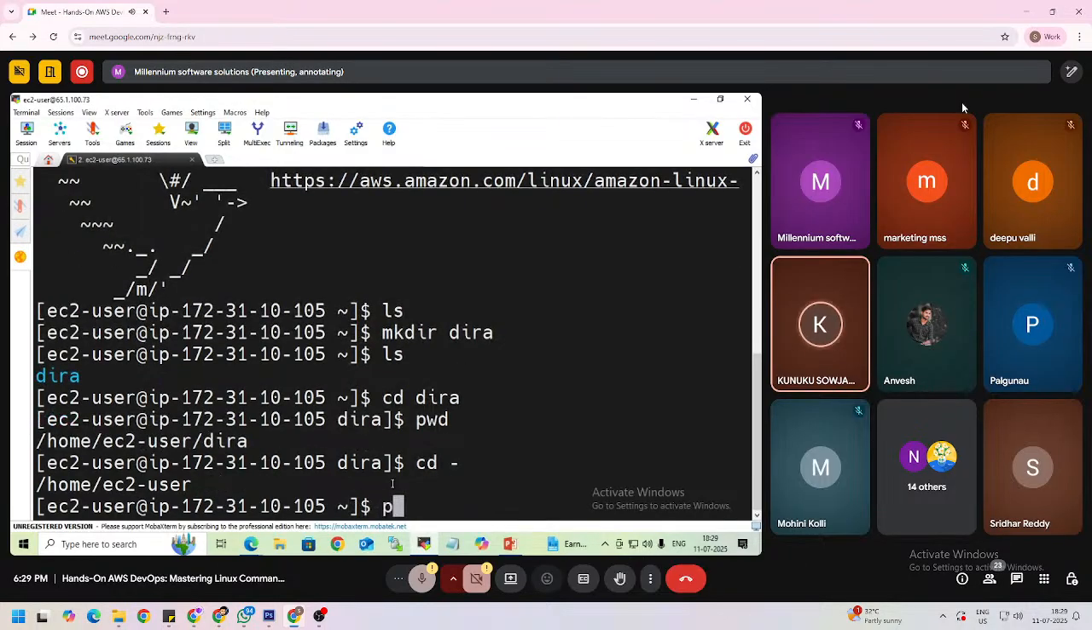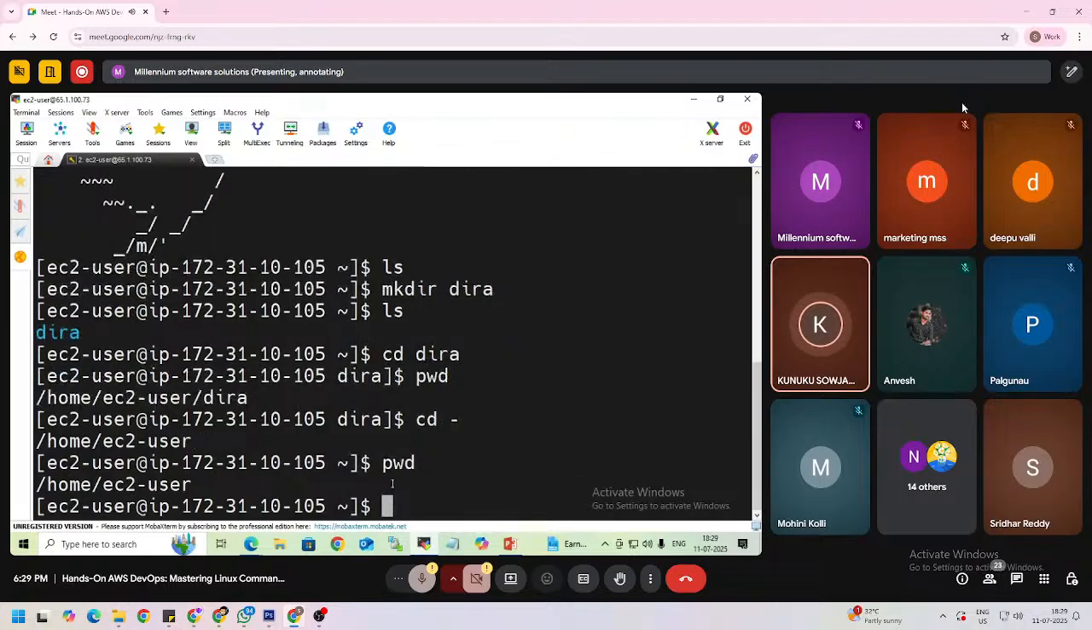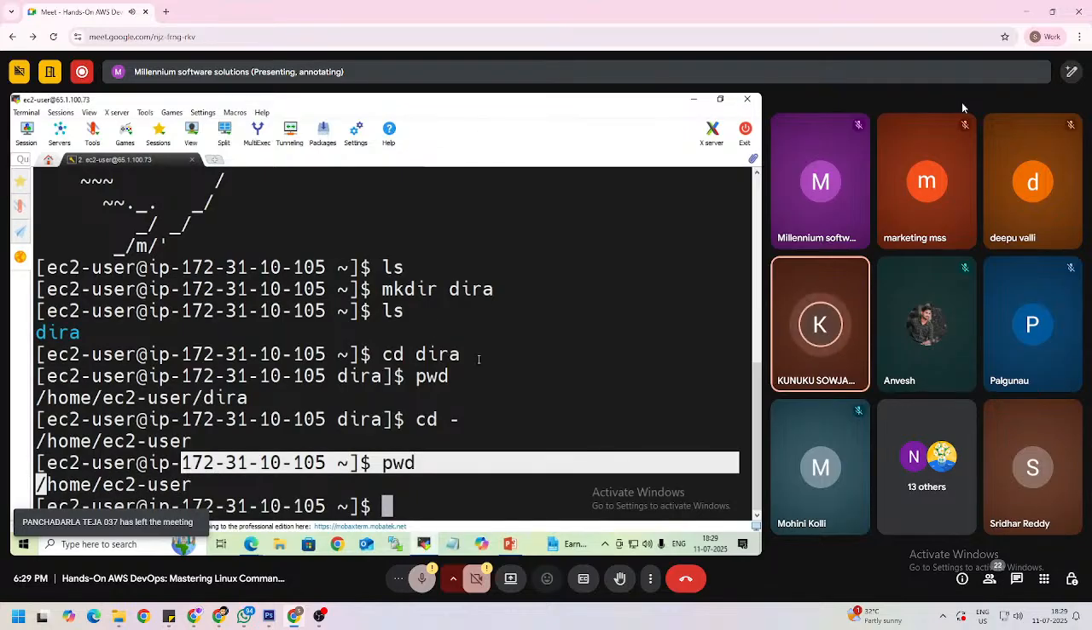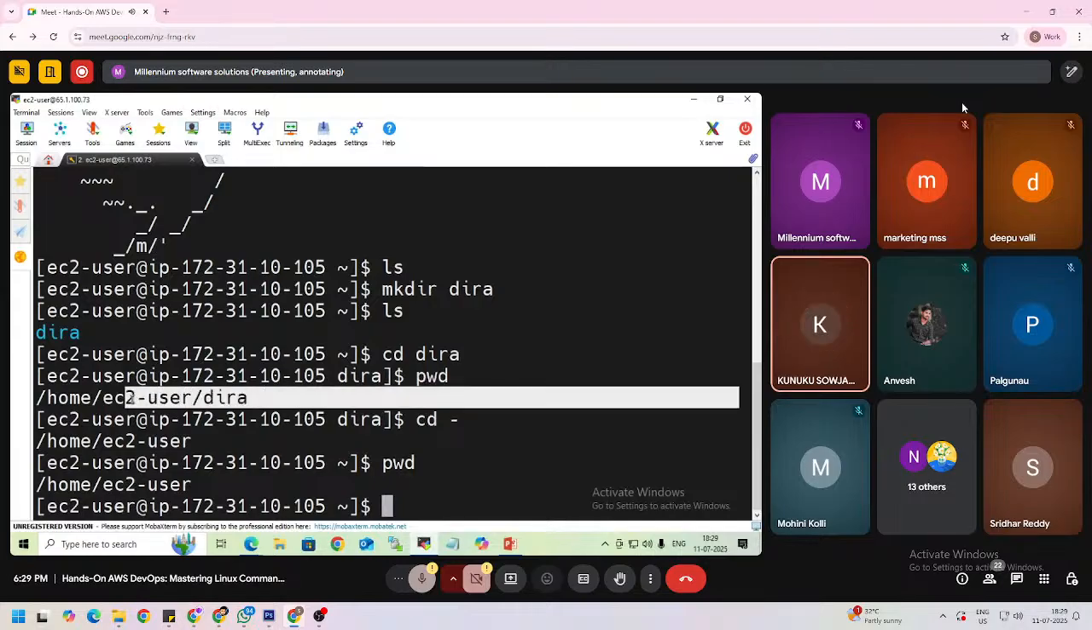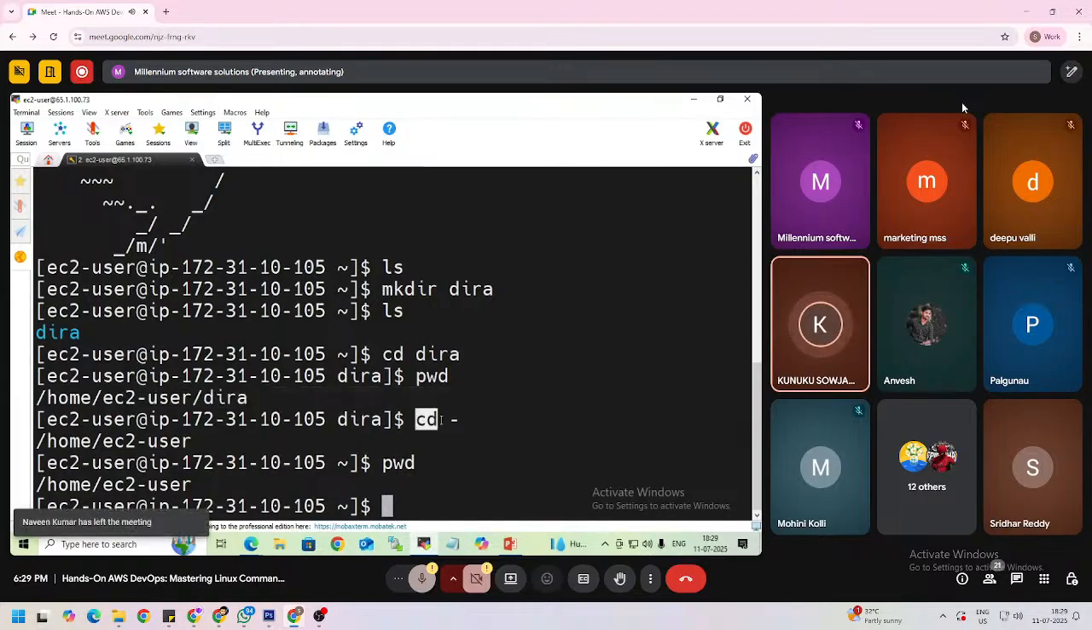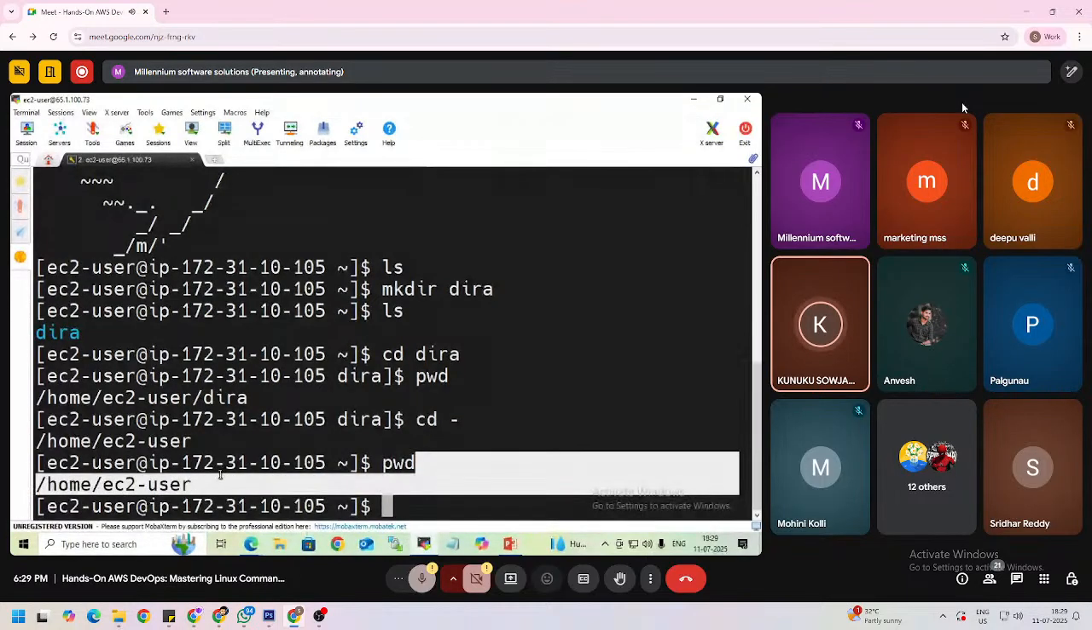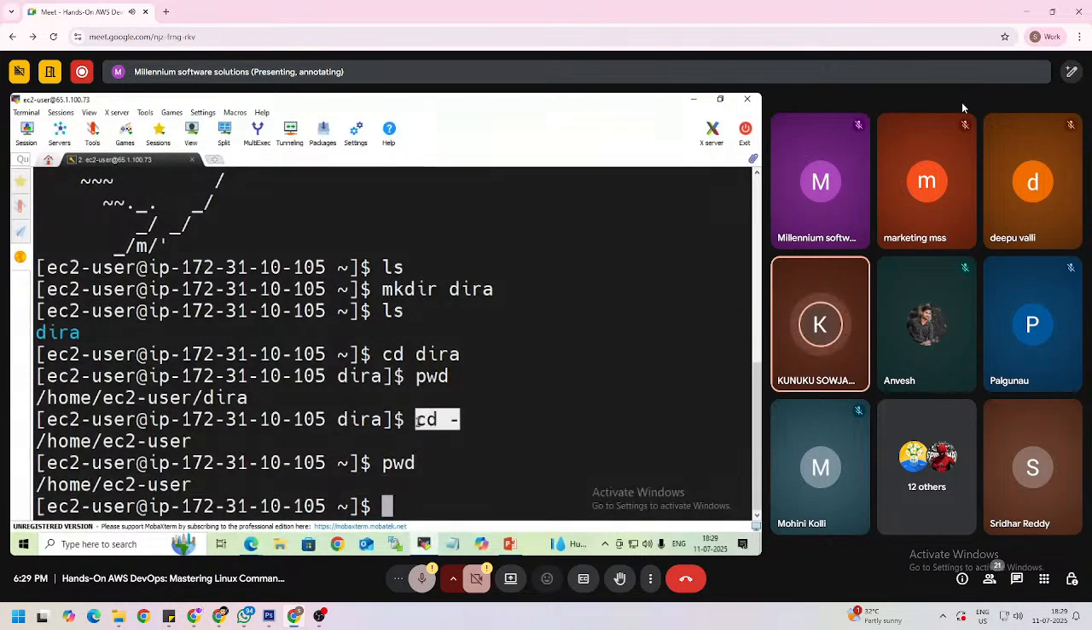Press enter. Execute the pwd command. The present working directory is /home/ec2-user. By using the cd command, I went inside this directory A, right? And after executing this cd hyphen command, I went back to the ec2-user home directory. So this is how we can use the cd command.